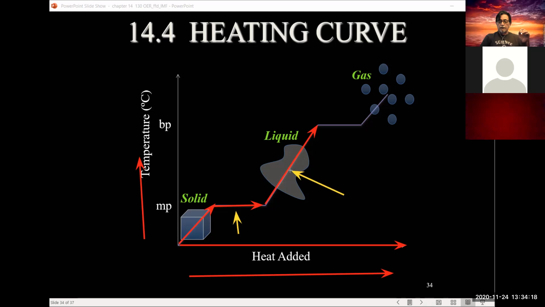And in this particular area, it's all liquid until we hit, guess what? Another plateau, which could be 100 degrees, which could be water. So the first plateau is at 0 degrees, and the second plateau could be 100 degrees. Now, at that plateau, there is a combination of the liquid and gas. And all the energy you put into the system, nothing happens to the temperature, it stays up.